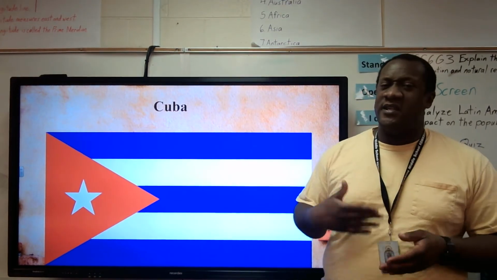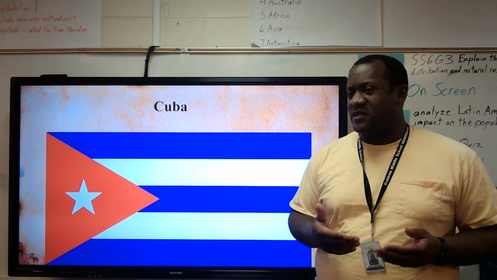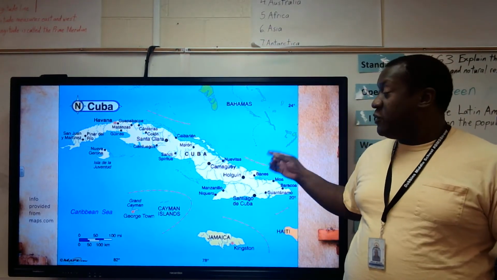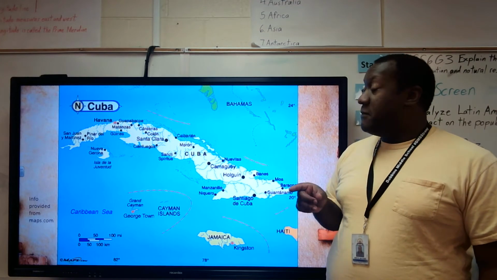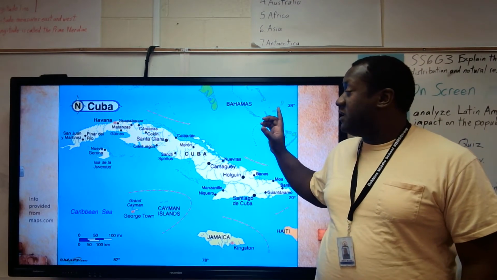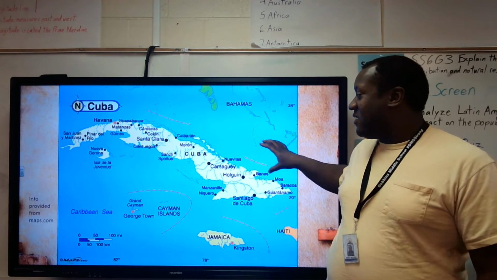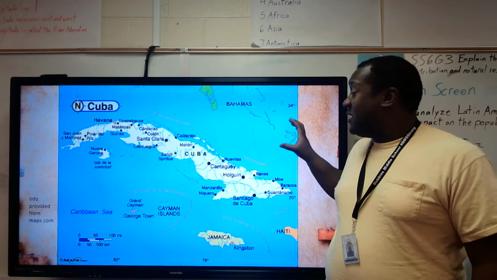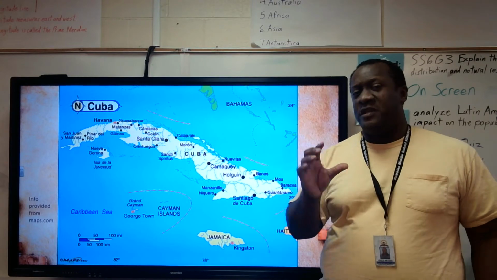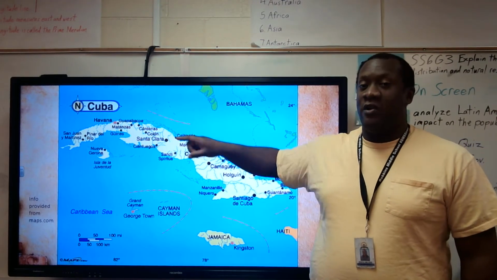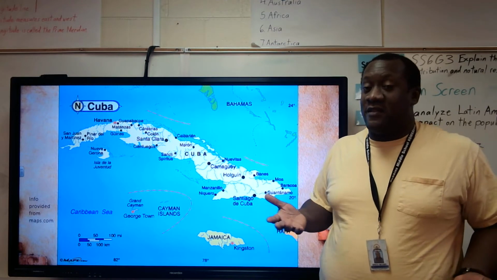Cuba. Again, remember I said this is going to be very quick because it's a simple overview. So we got Cuba. Ladies and gentlemen, the map of Cuba. Remember what we said before. Most people are going to live in urban areas. When you live on a small island, right? Cuba's not that large. There's going to be some people who live in rural areas, but most people are going to live in urban areas because there's just not that much land available.